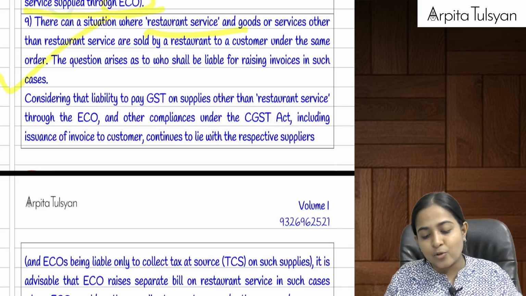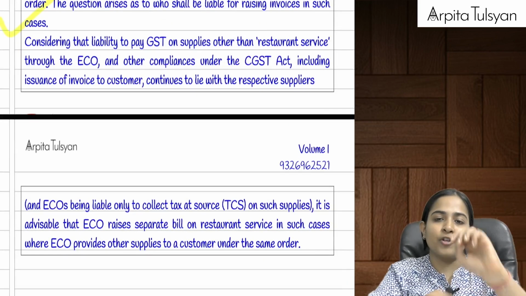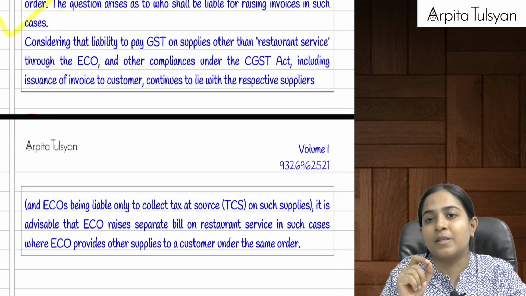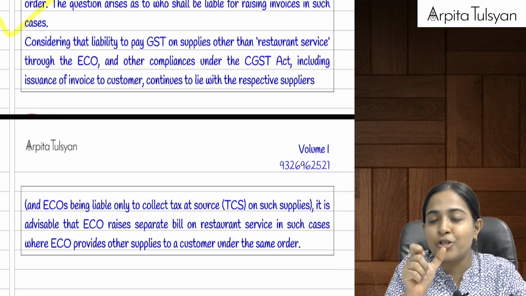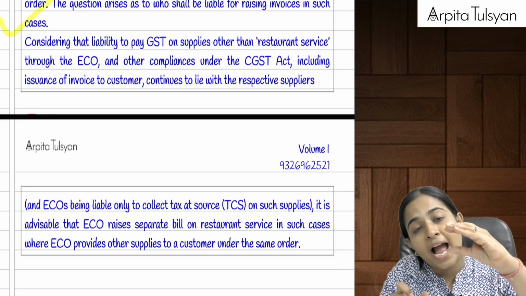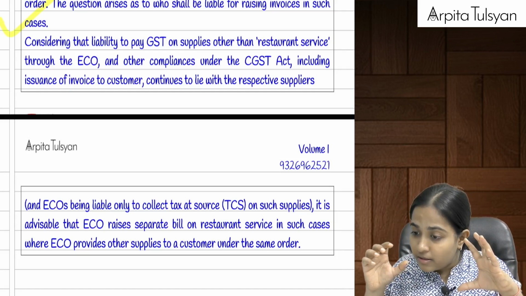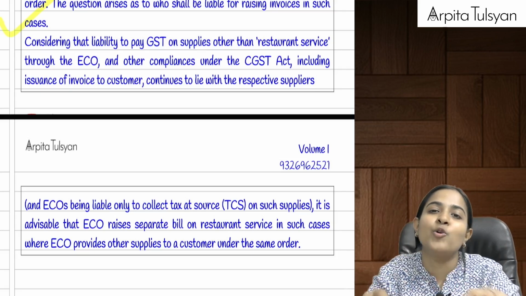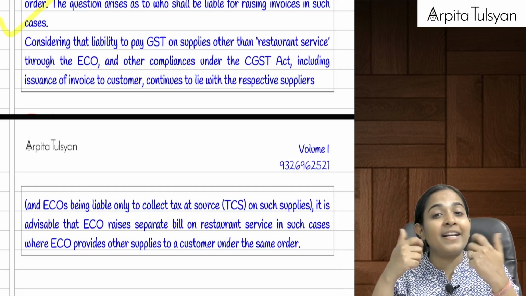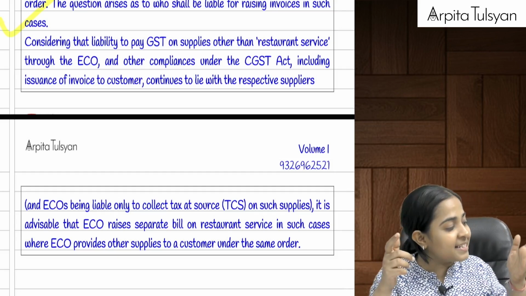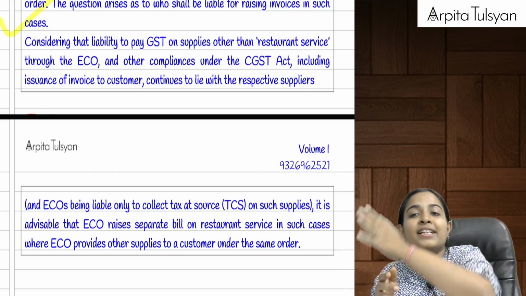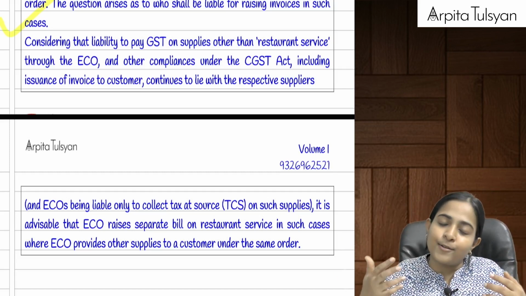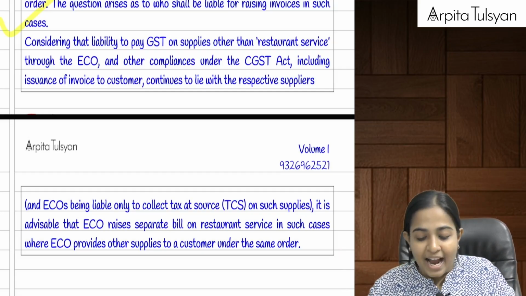So in this case they are telling that if 9(5) is not applicable, then what is Zomato's responsibility here? Zomato's responsibility is just to issue the invoice only of that kulcha and paneer makhani. Okay, but the invoice for that canned juice will be issued directly by the restaurant to me. So that is not a restaurant service which is provided through e-commerce operator, right? That is a service that is directly provided by the restaurant to me. So for that, the invoice will also be issued by that restaurant. Are you clear with this, everyone?